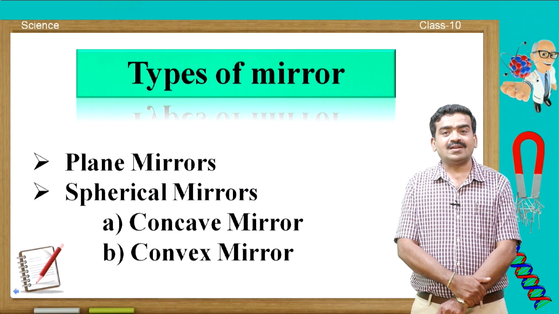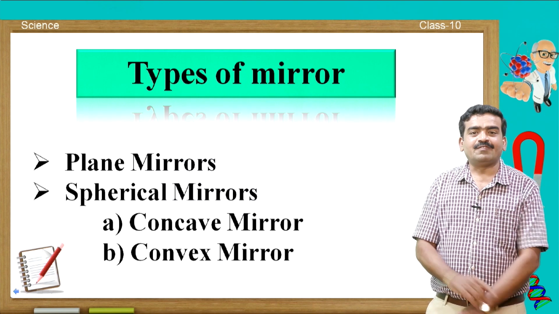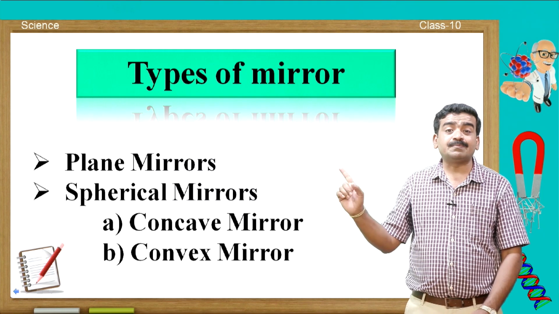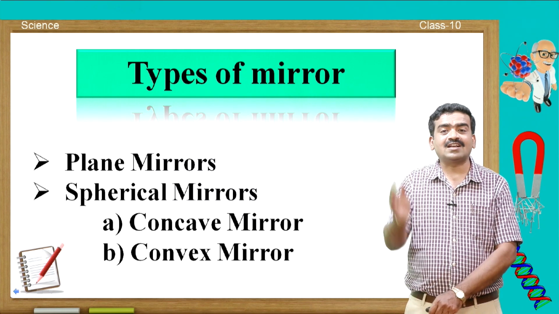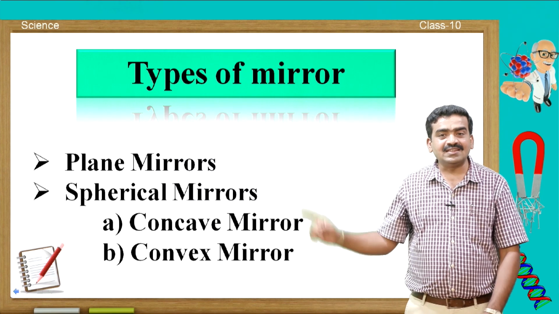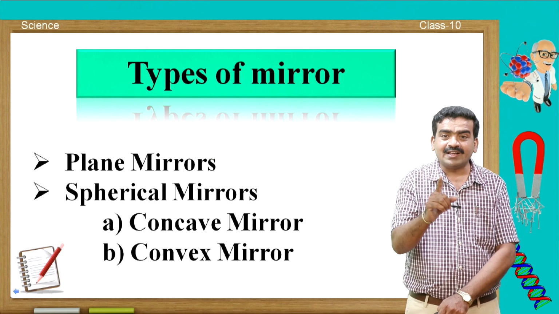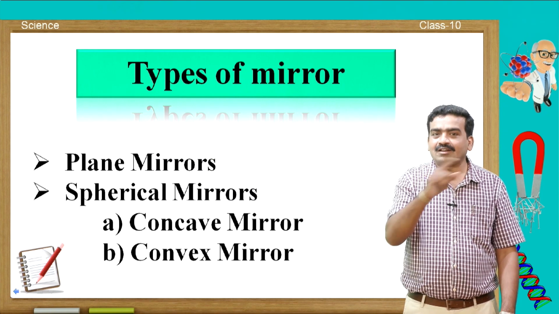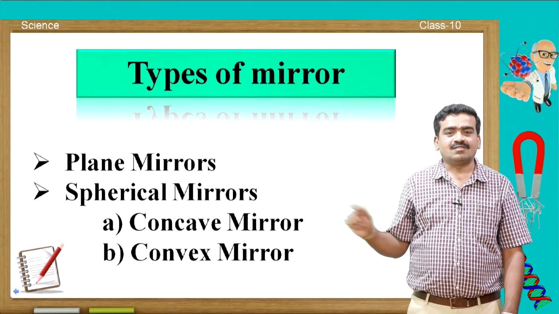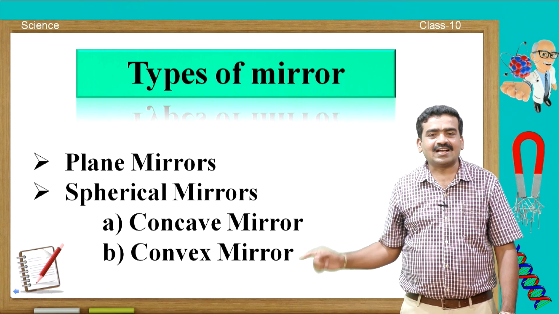Mirrors are classified according to their surface. If it is plane, it is called a plane mirror. If it is spherical or curved, then it is called a spherical mirror. In these spherical mirrors, there are two types depending upon the curvature of the reflecting surface. One is the concave mirror and the other is the convex mirror.